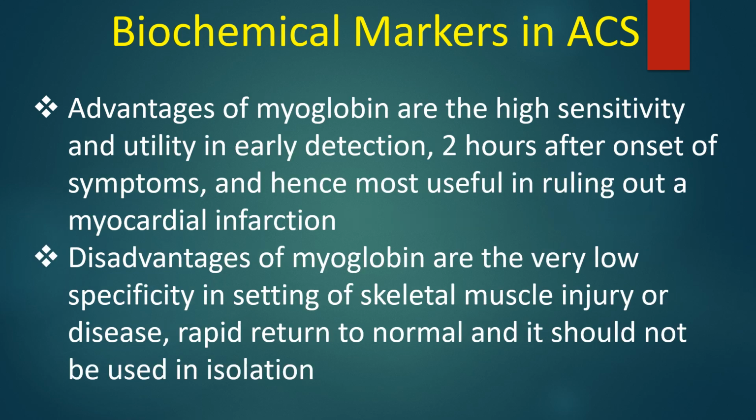Advantages of myoglobin are the high sensitivity and utility in early detection 2 hours after the onset of symptoms, and hence it is most useful in ruling out myocardial infarction. Disadvantages of myoglobin are the very low specificity in the setting of skeletal muscle injury or disease, rapid return to normal, and it should not be used in isolation.